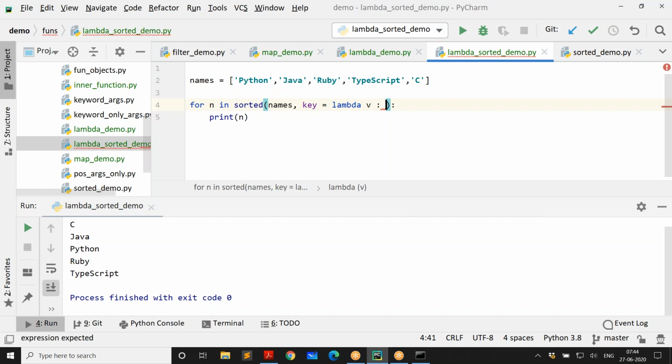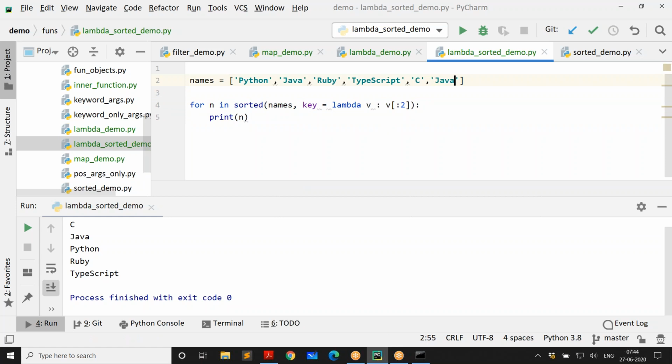So I'm going to use the first two characters of the string, because I know this is going to be a string, because the names are strings. And I want to take only the first two letters. And now I have to sort it based on the first two letters.